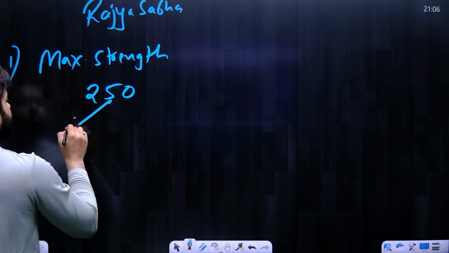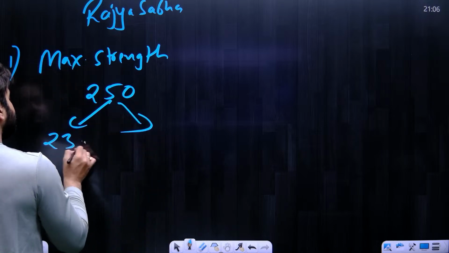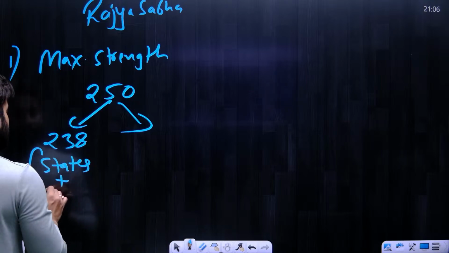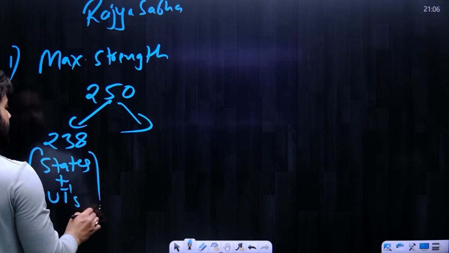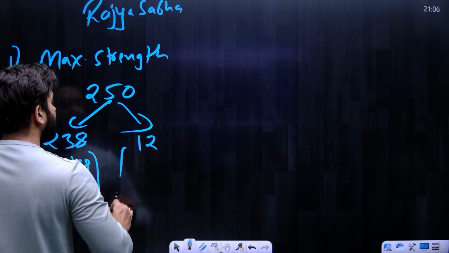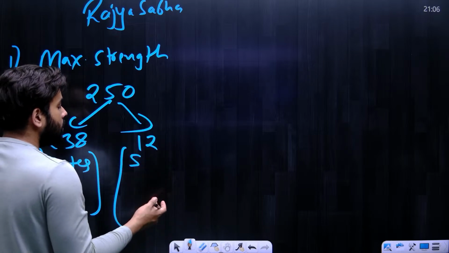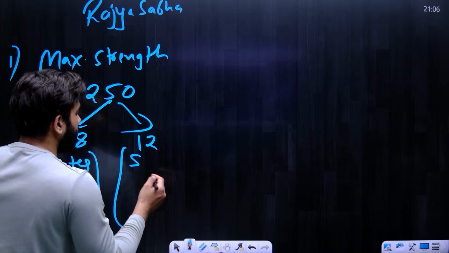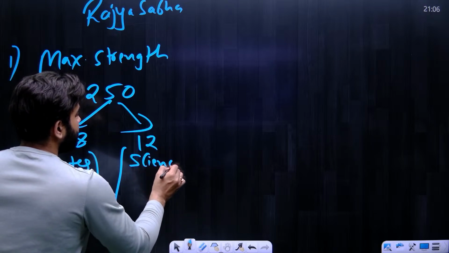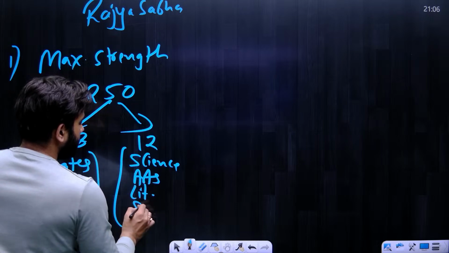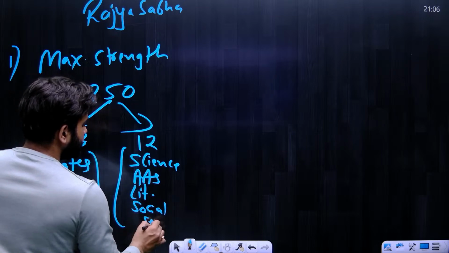Out of these 250, 238 seats are allotted to states and UTs, and the remaining 12 seats are allotted to those who have practical knowledge or experience in the field of science, arts, literature, or social service.